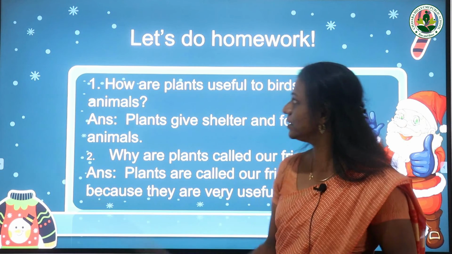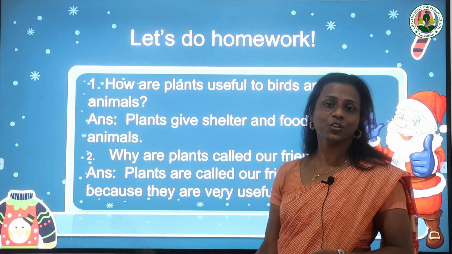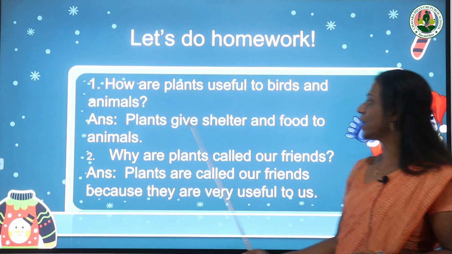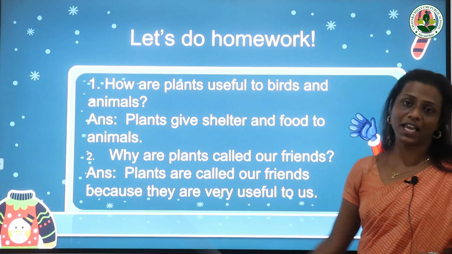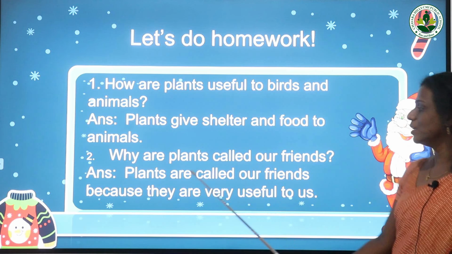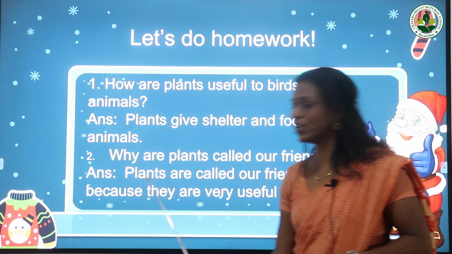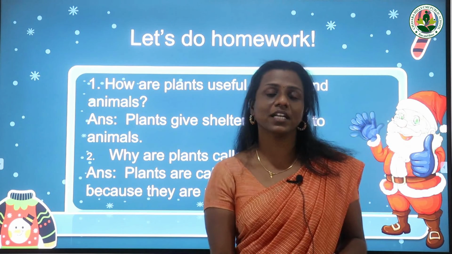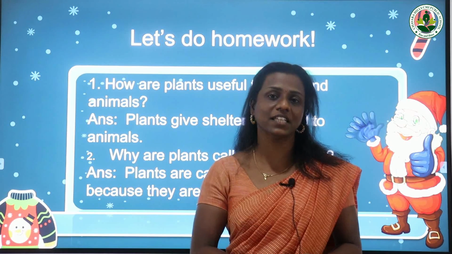You have to write this question and answer in your notebook. How are plants useful to birds and animals? Plants give shelter and food to animals. Second one, why are plants called our friends? Plants are called our friends because they are very useful to us. Write the question and answer in your notebook, and also read the lesson 3 times.